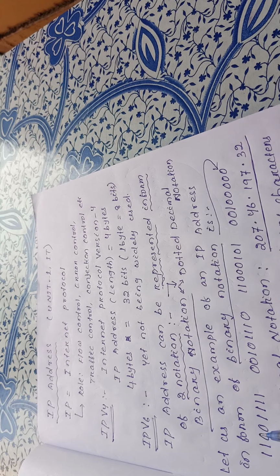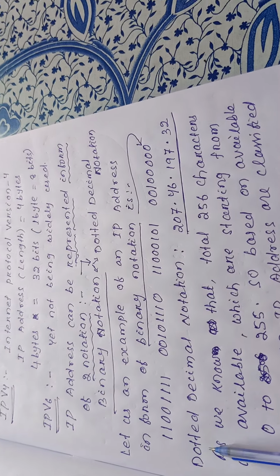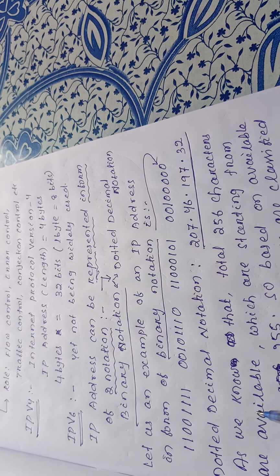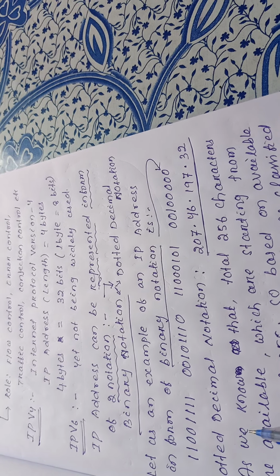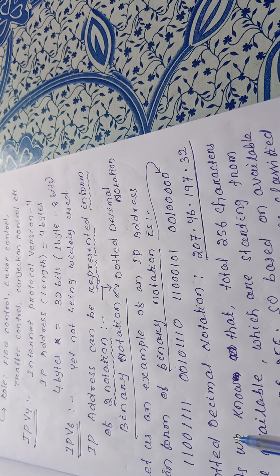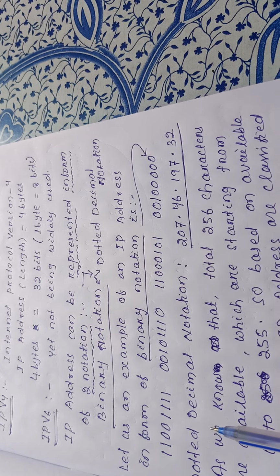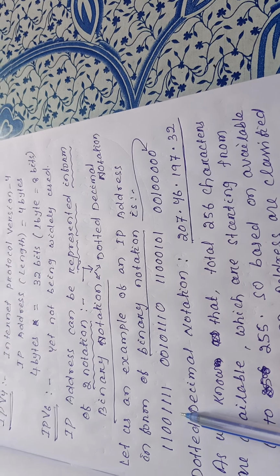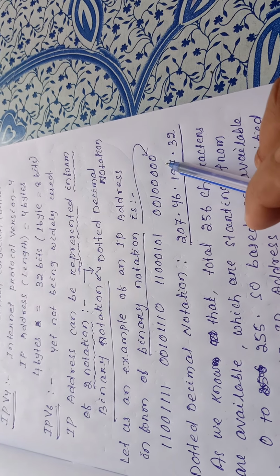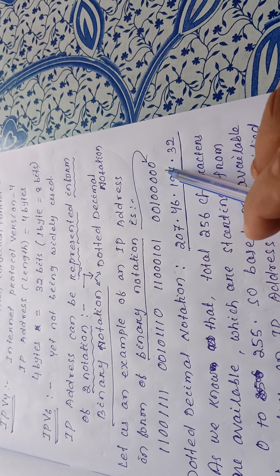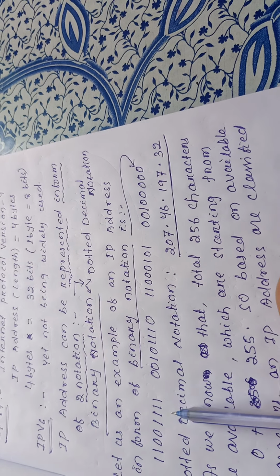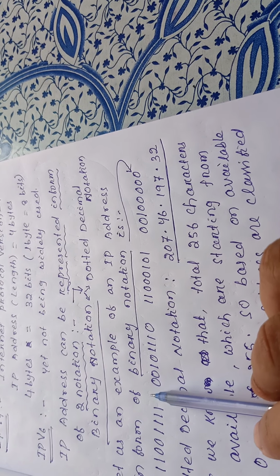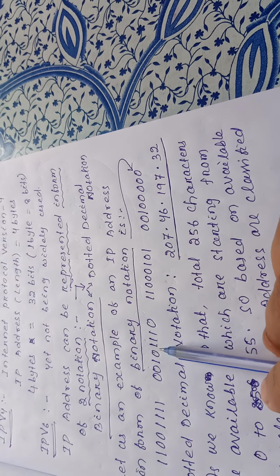Let us see an example of an IP address in the form of binary notation. This is the IP address of a particular system, let us consider. To identify one byte from another byte properly, in between one byte and another byte a space is there, so we can easily identify one byte from another.